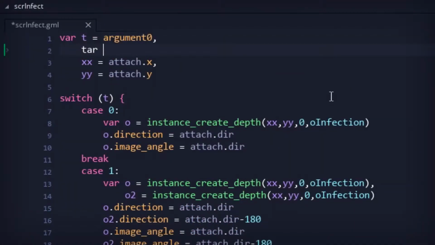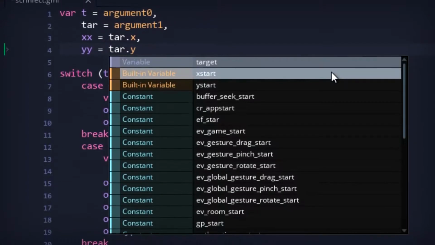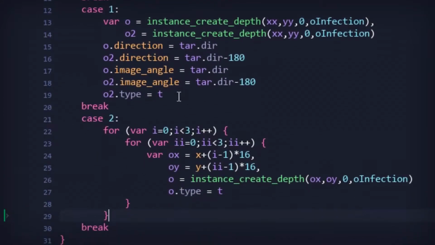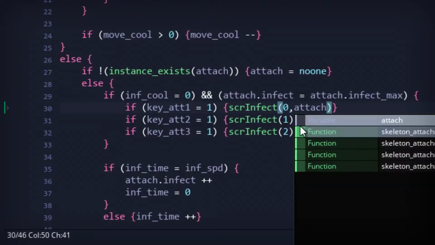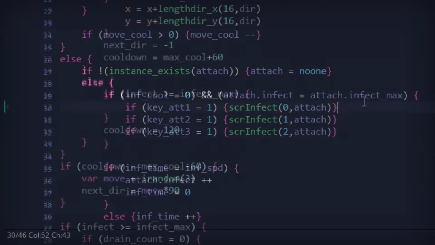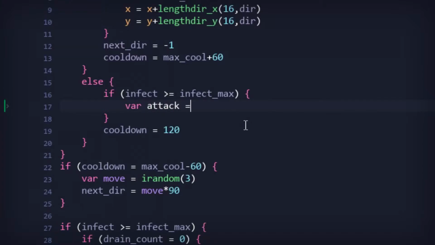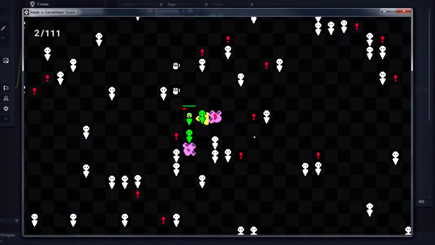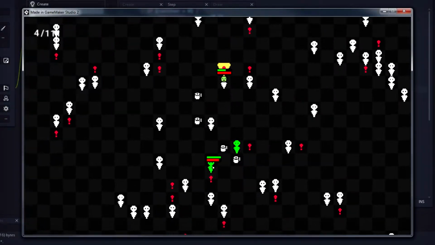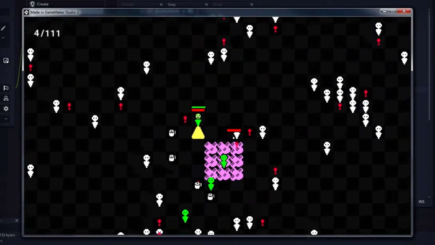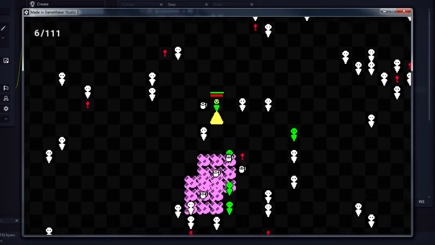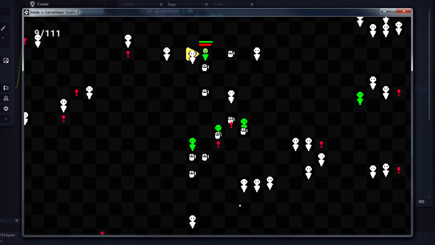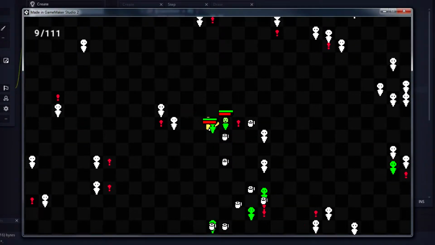First, the attack script would need a new argument and a few tweaks. This way the people will be able to use the same code as the player to produce their own infectious attacks. It was somewhat of a hack job, I'll admit, but the changes ended up working. Adding a 50-50 chance for infected people to attack produced infected people that would sometimes do an infectious attack instead of moving. And already the results showed how effective the change would be to spreading the infection organically, so to speak. So now that the infection could spread easier, it needed some balancing.